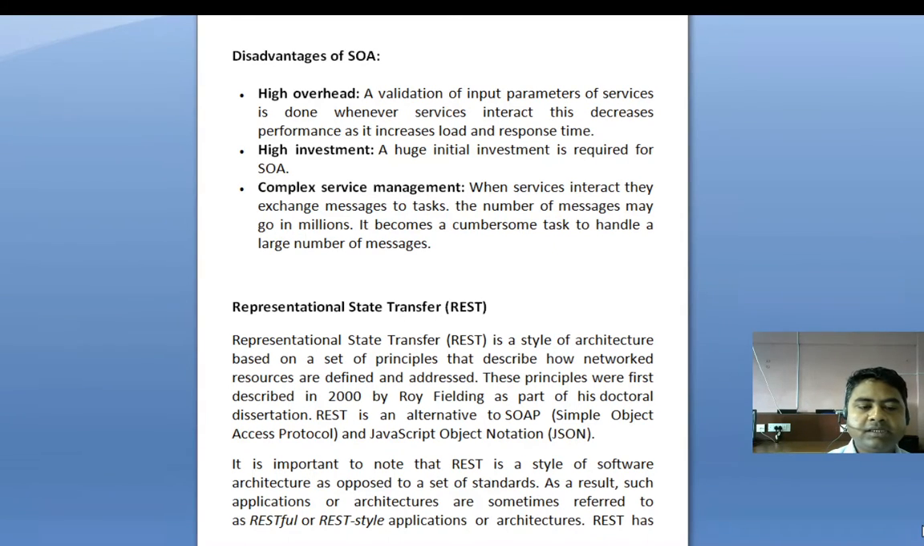So REST is an acronym of representational state transfer, and it is an architecture style for a distributed hypermedia system. It was first presented by Roy Fielding in 2000 in his famous dissertation.